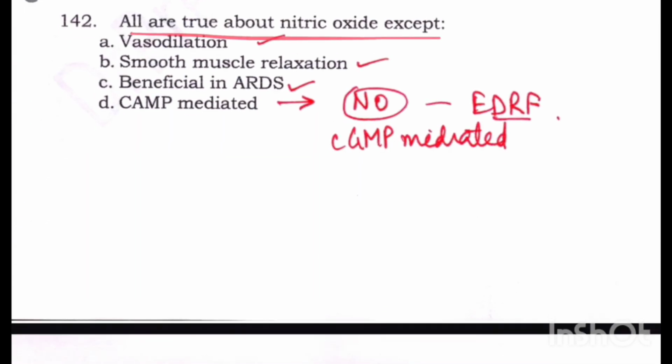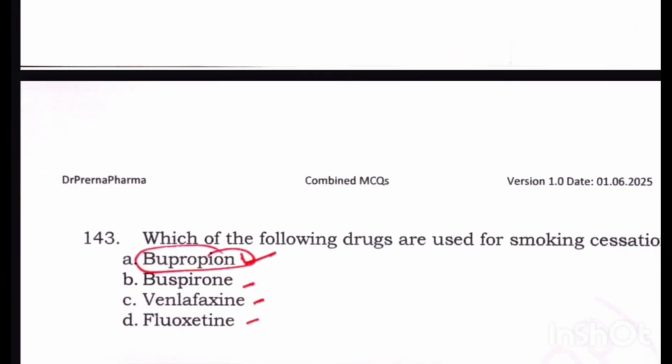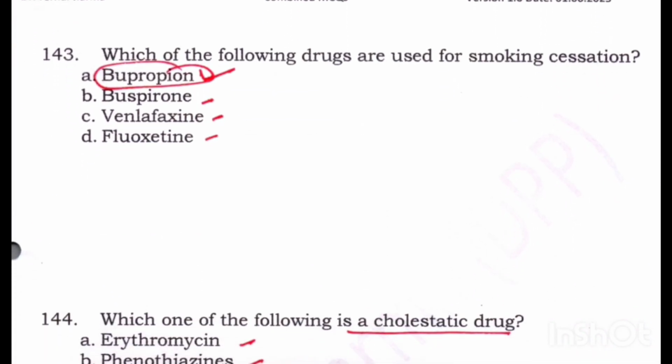All are true about nitric oxide except. Nitric oxide causes vasodilatation, ये right है. Smooth muscle relaxation, ये भी true है. Beneficial in ARDS, ये भी true है. Cyclic AMP mediated? Is it cyclic AMP mediated? No, it is cyclic GMP mediated. And cyclic GMP mediation increases the amount of NO release, which is also called endothelium derived relaxing factor and causes vasodilatation.